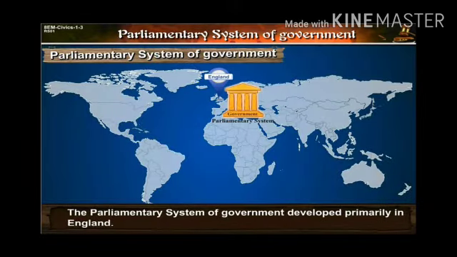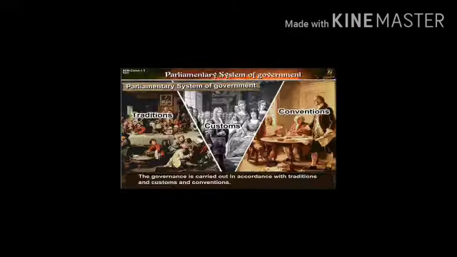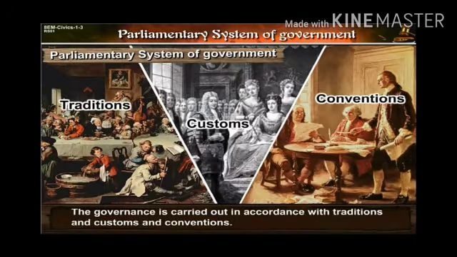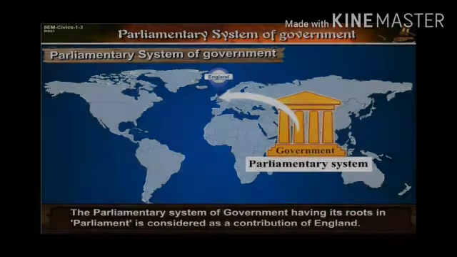The parliamentary system of government developed primarily in England. The English Constitution is an unwritten constitution where governance is carried out in accordance with tradition, customs, and conventions. The British Parliament is an institution that has evolved over a period of time.